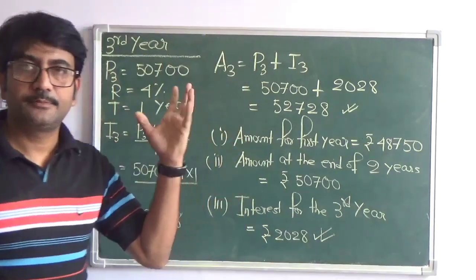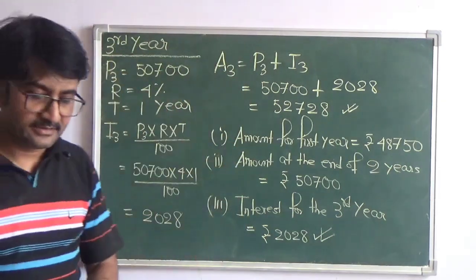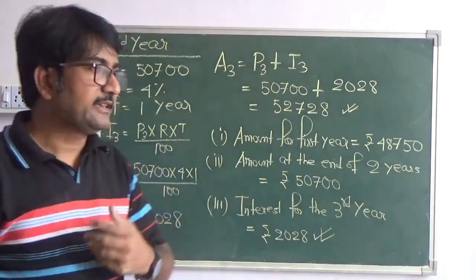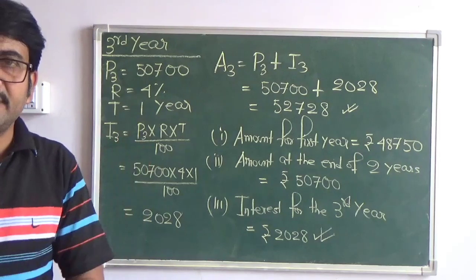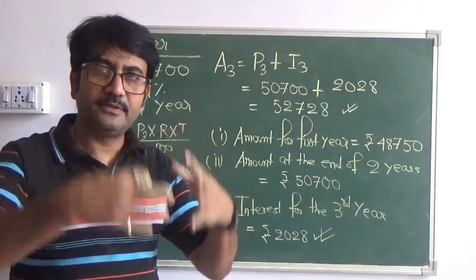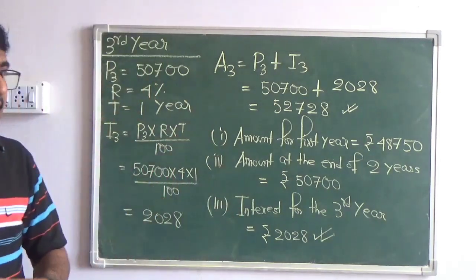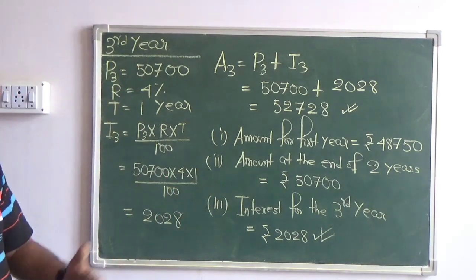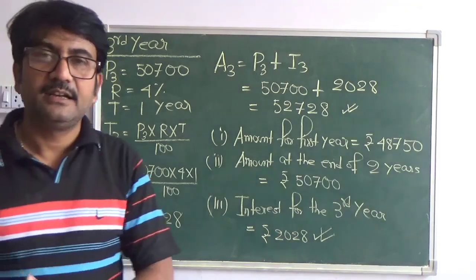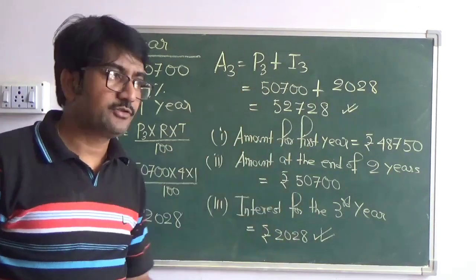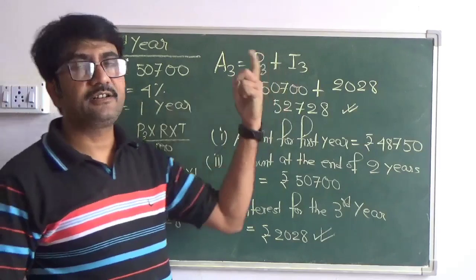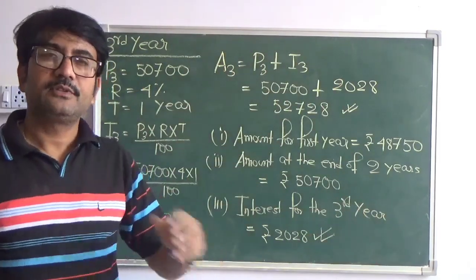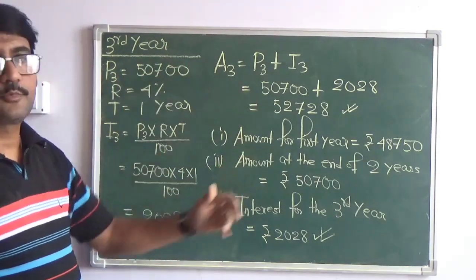So you go through it properly and you can find everything in details here. So whatever you have to find, you go on solving till the specified number of conversion periods. If you are given 3 years, then find everything till 3 years. Everything means the interest and the amount, that much. And then ultimately you will be required to answer the questions like this. And once you complete the solution of finding the necessary information till third year or whatsoever, then you can answer the question very clearly, because it will be very much prominent here.